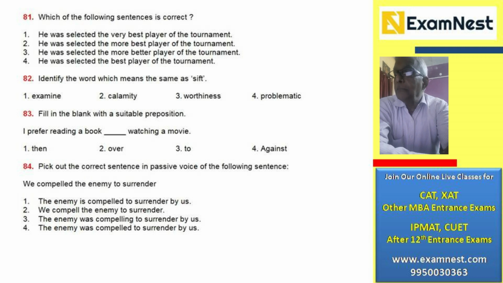The next one, pick out the correct sentence in passive voice of the following sentence. We compelled the enemy to surrender. Number 4 is the correct answer. The enemy was compelled to surrender by us. In number 1, the tense is changed. In number 2, again the tense is changed. Number 3 becomes present tense and it's in the active voice. The enemy was compelling to surrender by us. That doesn't make much sense. So the correct answer is number 4.